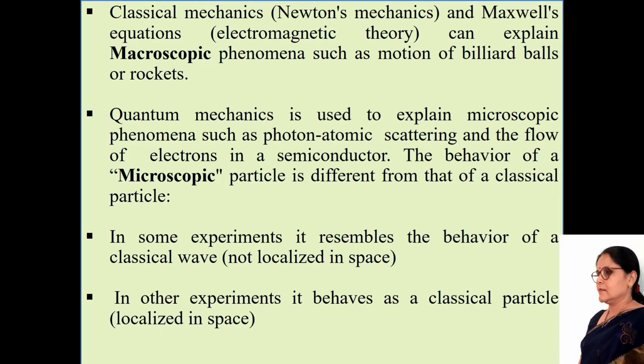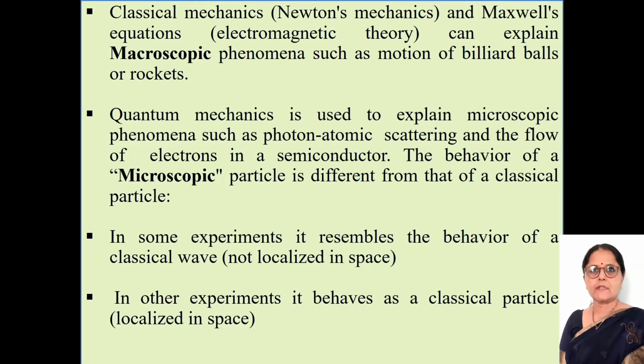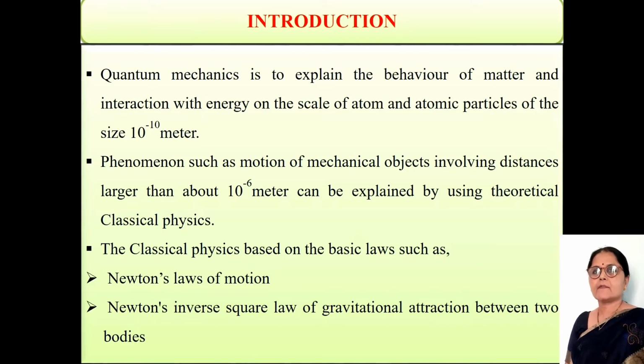Quantum mechanics is used to explain microscopic phenomena such as photons, atomic scattering, and the flow of electrons in a semiconductor. The behavior of a microscopic particle is different from that of a classical particle. In some experiments, it resembles the behavior of a classical wave, not localized in space. In other experiments, it behaves as a classical particle.